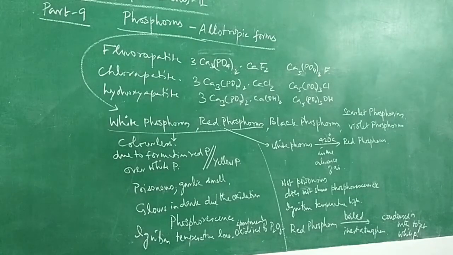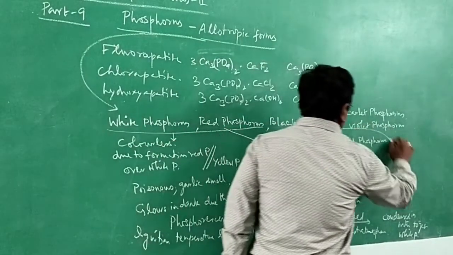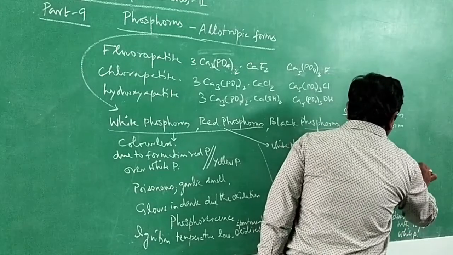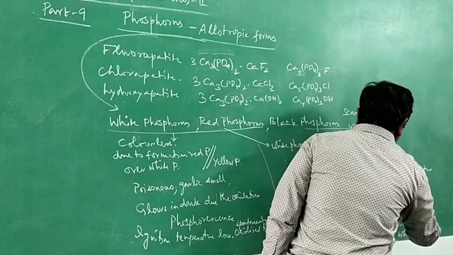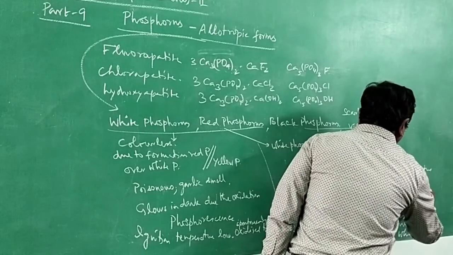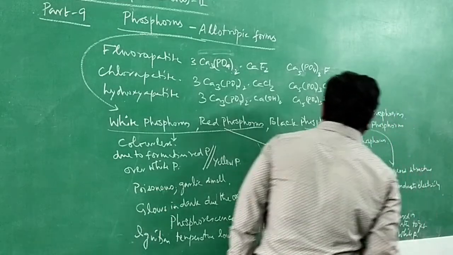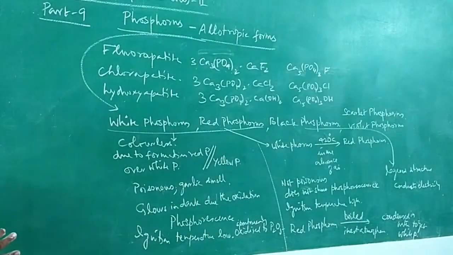phosphorus, it is a conductor. It conducts electric current. It has a layered structure and conducts electric current. So that is the important point we are going to see. Nothing more about black phosphorus am I going to specify.